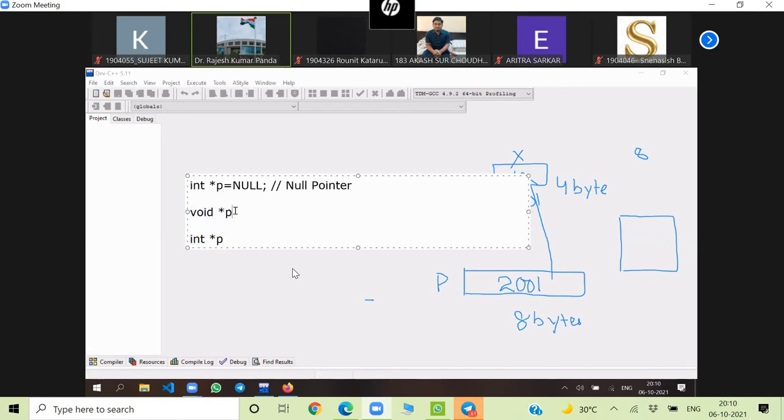it is known as a generic pointer. This is a specific pointer. Remember, this is a specific pointer, but this is a generic pointer. What is the difference between a specific pointer and a generic pointer? In a generic pointer, you can use it for any data type. In a specific pointer, we can assign the address of an integer only.